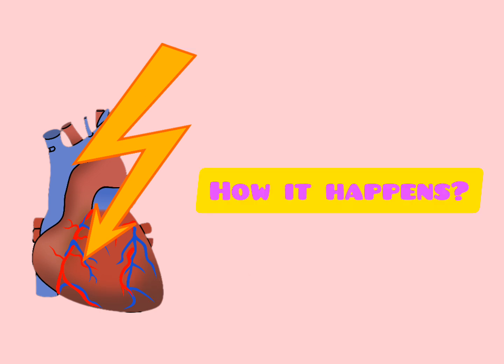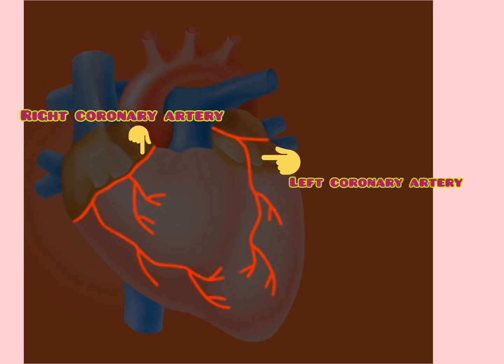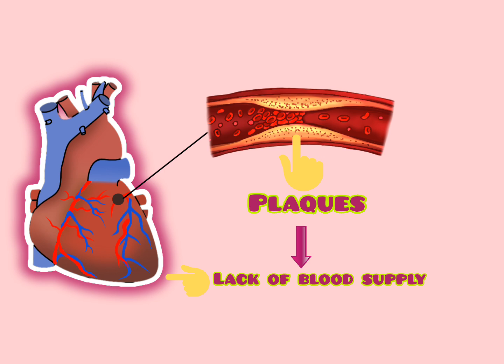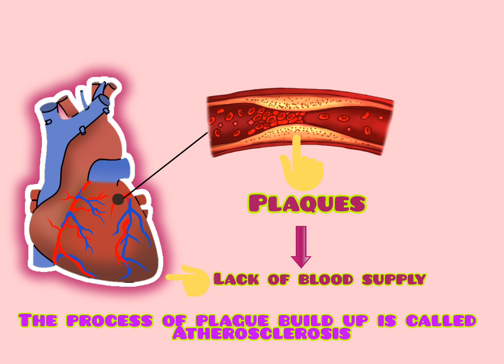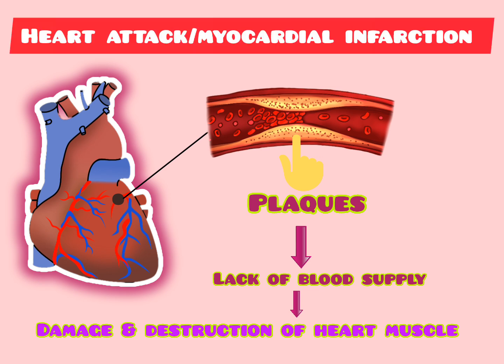How does it happen? Here you can see the right and left coronary arteries, which supply oxygenated blood to heart muscles. Any blockage, usually due to buildup of fat, cholesterol and other substances called plaques in the coronary artery, will lead to lack of blood supply in the heart muscles. The process of plaque buildup is called atherosclerosis. What happens then? Lack of blood supply will lead to damage and destruction of heart muscles. This condition is called heart attack or myocardial infarction.